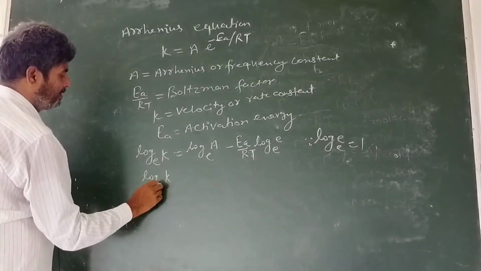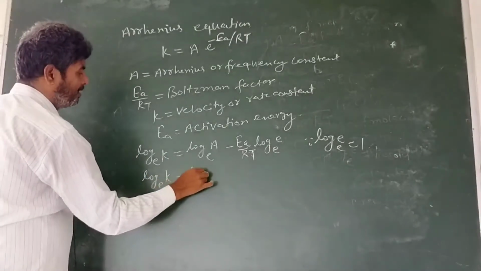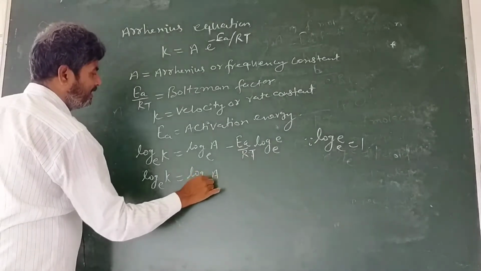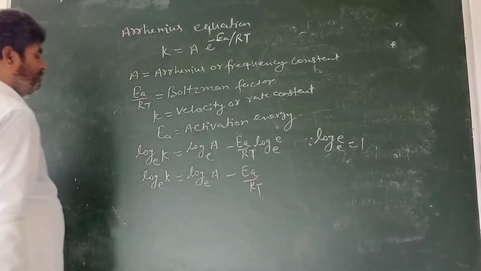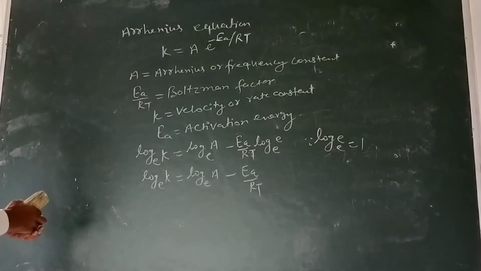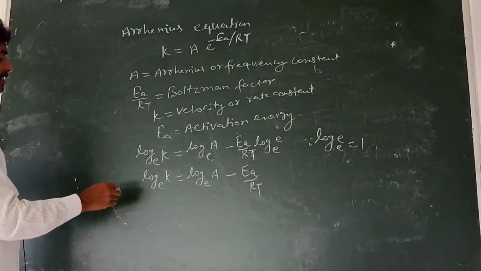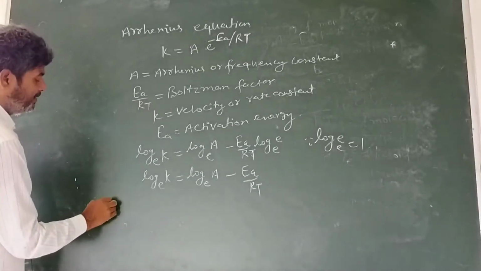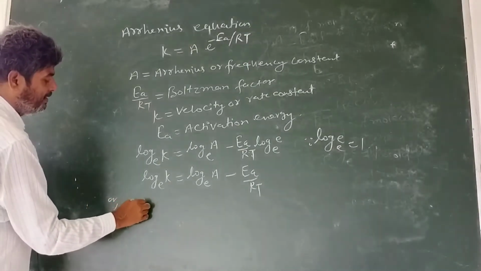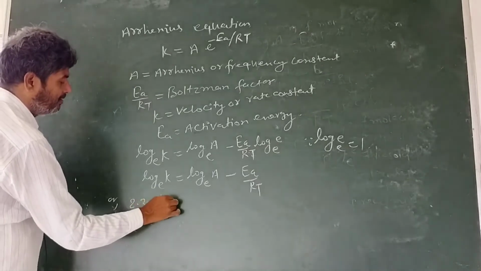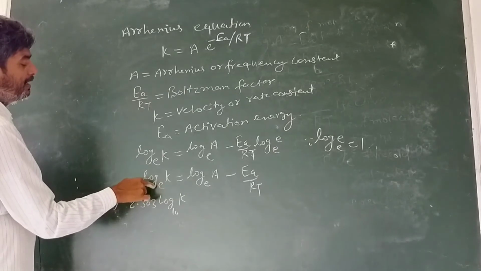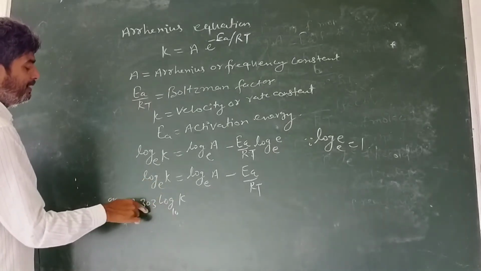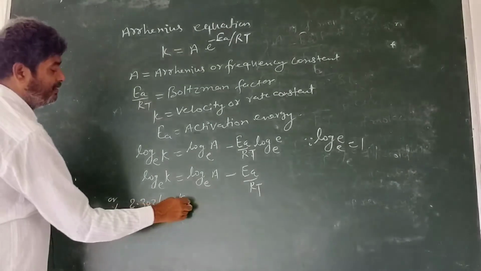On changing the base e into base 10, it may also be written as 2.303 log K on the base 10. When exponential log is changed into base 10, we multiply it by 2.303.